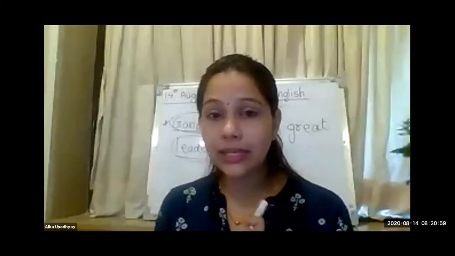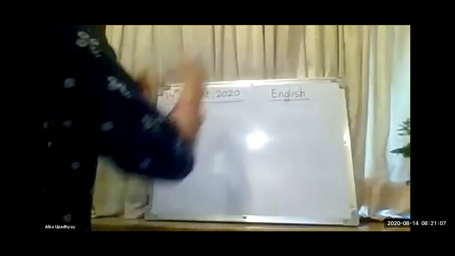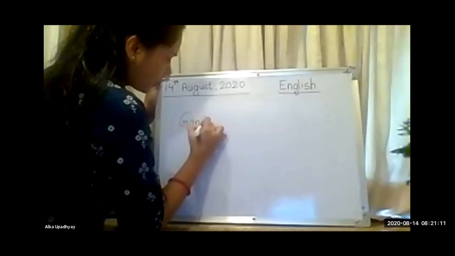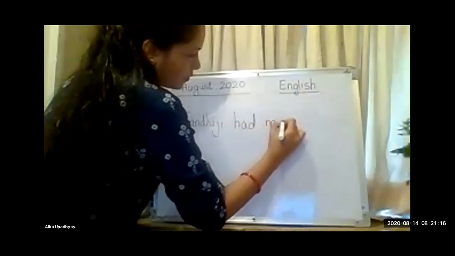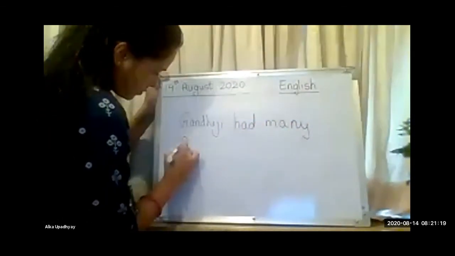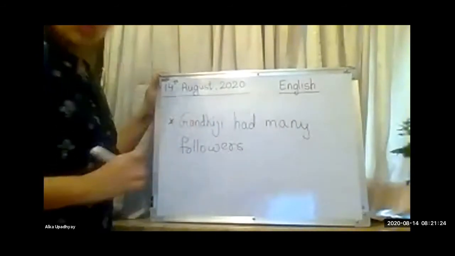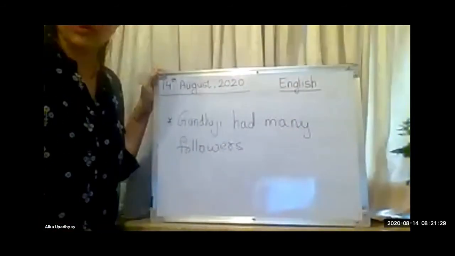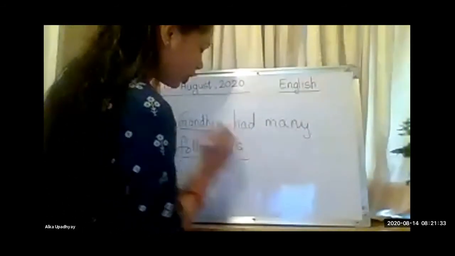Now, let us take one more example from our lesson, Gandhiji. The statement is: Gandhiji had many followers. Okay. So here there are two nouns again, Gandhiji and followers.